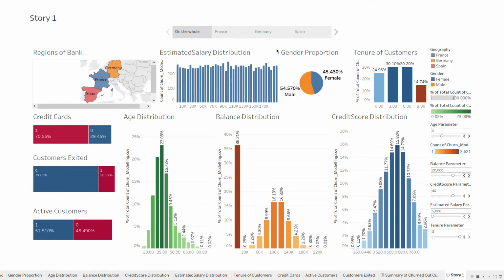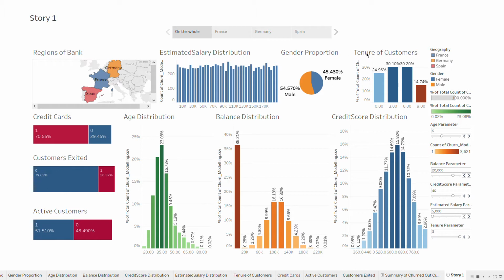And if we come to the gender proportion, 54.570 percent of the customers in this bank are male, and thus the male dominates over female, if we consider all these regions as a whole.